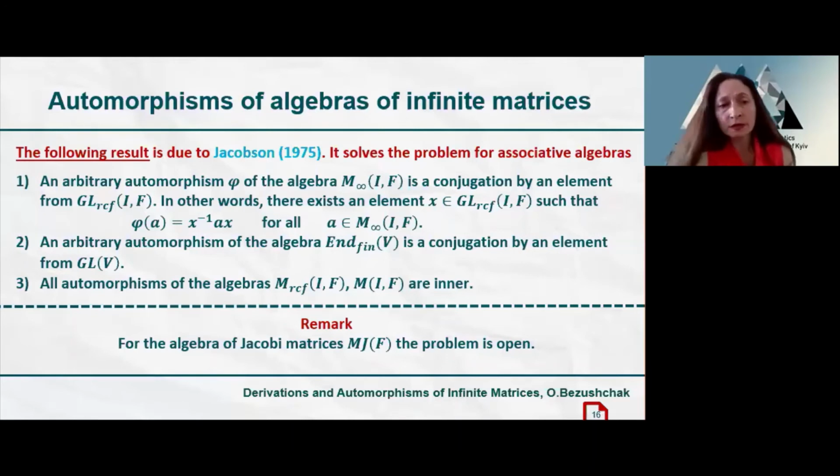Second, an arbitrary automorphism of the algebra of all linear transformations of finite range of vector space V is conjugation by an invertible linear transformation of vector space V. And third, all automorphisms of the algebra M sub RCF of infinite matrices having finitely many non-zero entries in each row and each column, and of the algebra of infinite matrices having finitely many non-zero entries in each column, are inner.